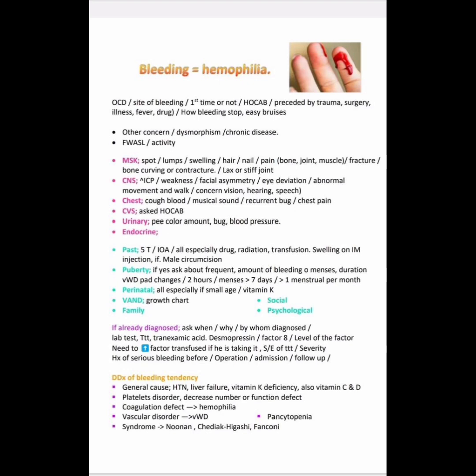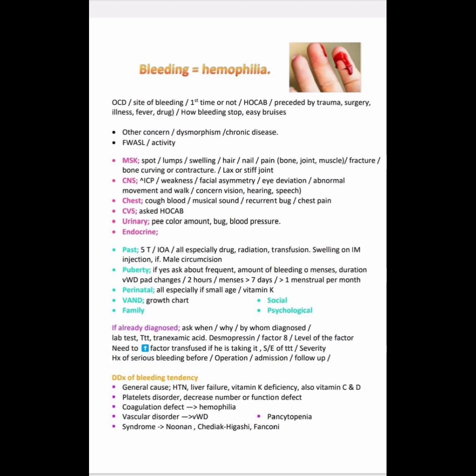Then if it is an already diagnosed case, that the patient has been diagnosed previously, then we can ask when it was diagnosed, why, and by whom, like which doctors diagnosed, a blood doctor or any other department. Then lab tests, what lab tests they did, treatment: did they give tranexamic acid or desmopressin, factor 8 level needed to increase, factor transfused if he is taking it, side effects of any treatment that occurred, how was the severity at that time, history of serious bleeding before, any operation in the past, any admission, follow up, any ICU, any special events in the past, we will check.